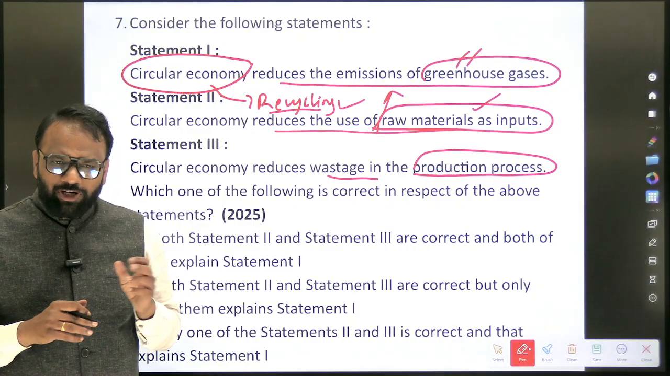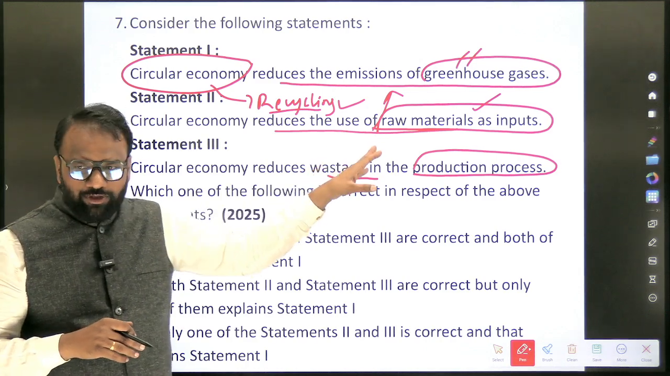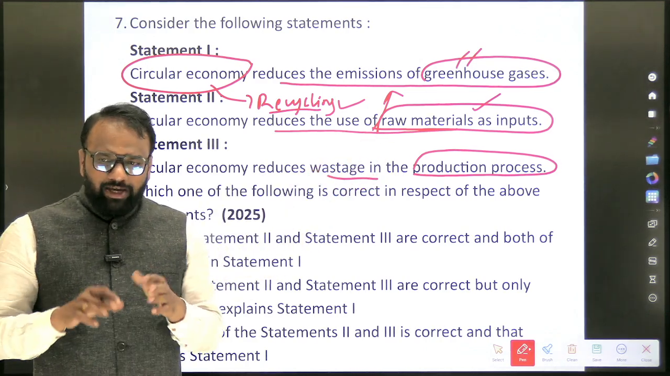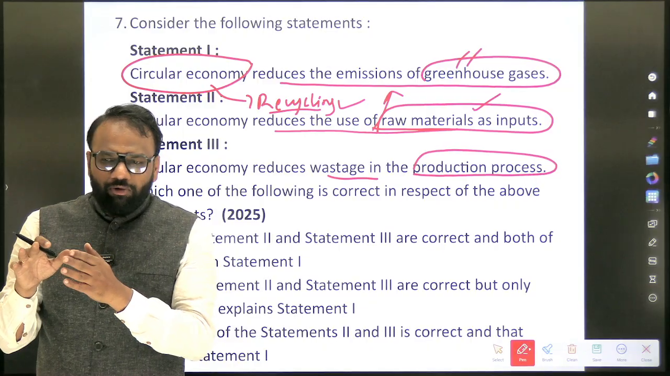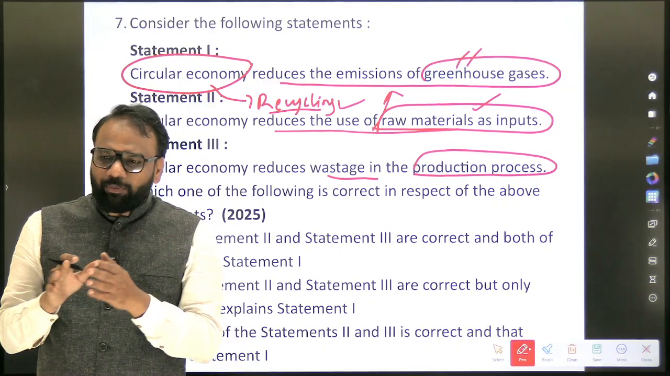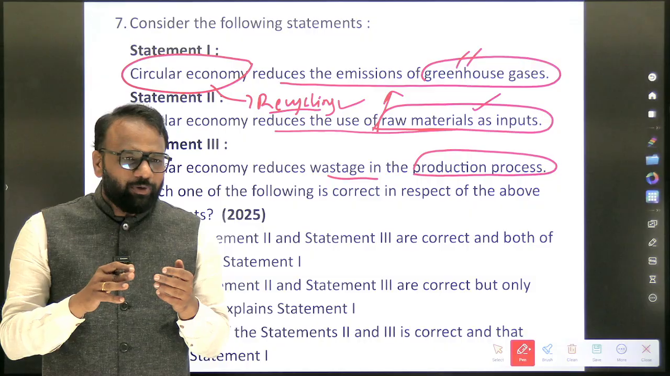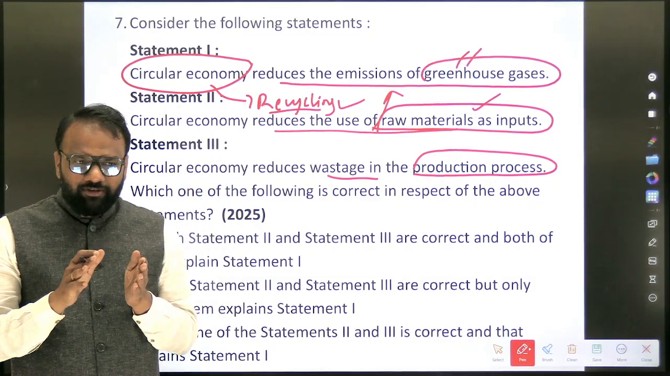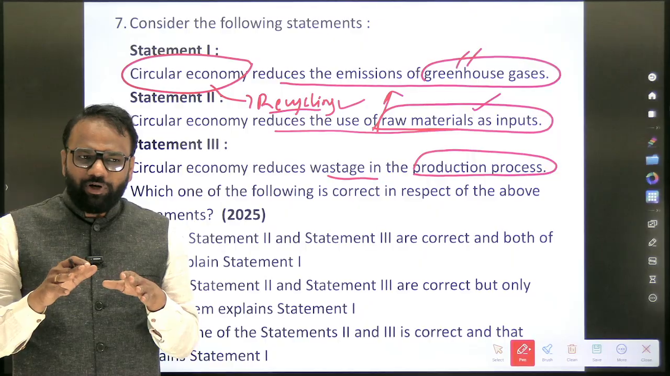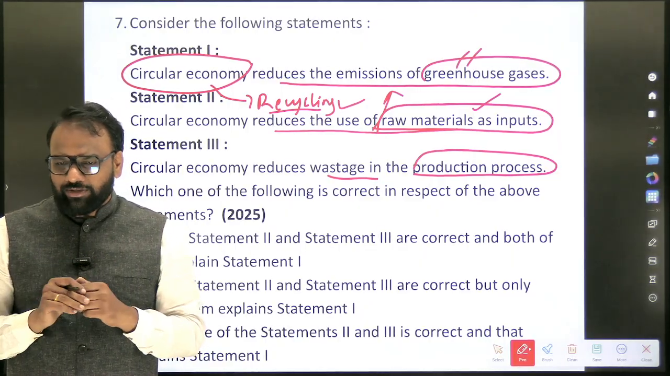Okay, so in the production process, if you compare the same raw inputs, take the paper industry itself: from some kind of wood pulp you will extract and prepare paper. Rather than doing this, if you are just recycling the existing paper, that is the production process. So that also indirectly contributes to what? Reduction in the emission of greenhouse gases.